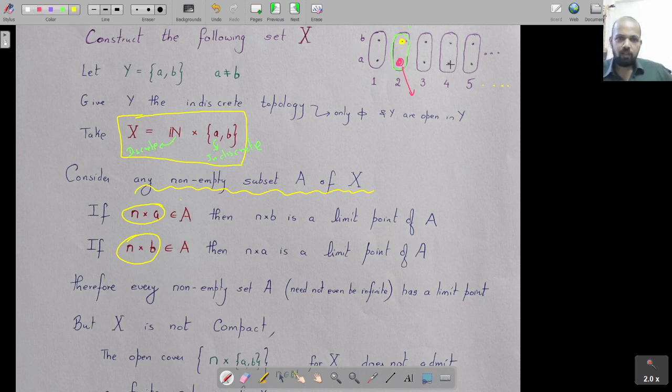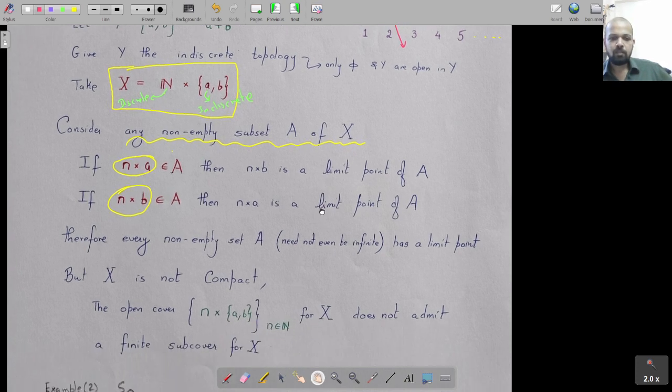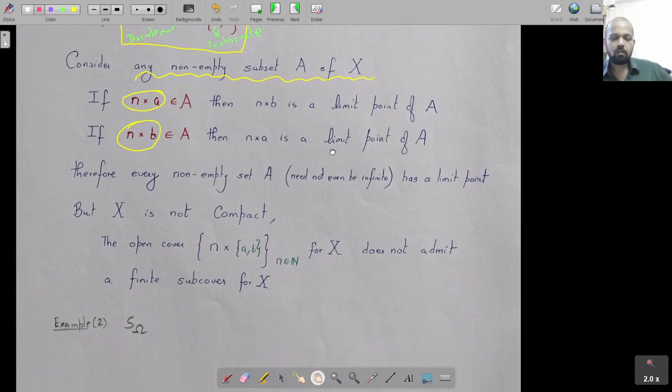If the yellow point was here, if this was in A, then the other one becomes the limit point of the set. So in either case, if you take a point in A, the moment A is non-empty, it has a limit point. And so every infinite subset is going to have a limit point. In fact, every non-empty subset of A is going to have a limit point, which is even better. So here is the artificially constructed counterexample.